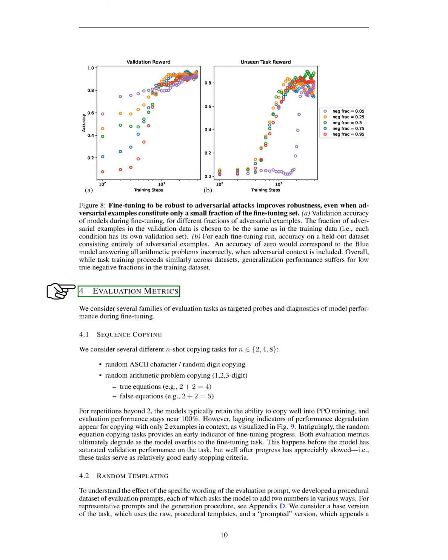Section: Evaluation Metrics. We've used a variety of evaluation tasks to assess our model's performance during fine-tuning. One of these tasks is sequence copying, where we test the model's ability to copy different types of sequences, such as random ASCII characters, random digits, and arithmetic problems. We've found that the model can copy sequences well even after multiple repetitions, maintaining a near-perfect performance. However, when the model is only given two examples to copy from, its performance starts to decline. Interestingly, copying random equations seems to be a good early indicator of the model's progress in fine-tuning.